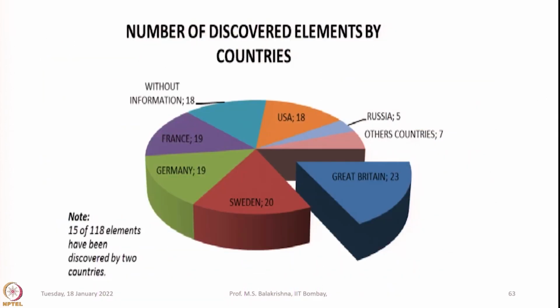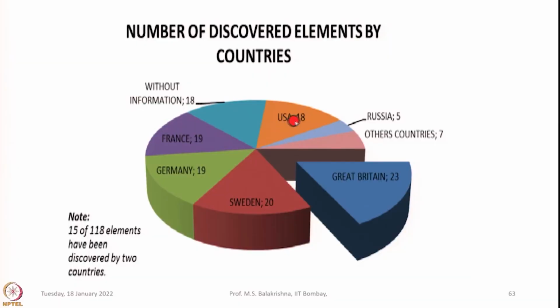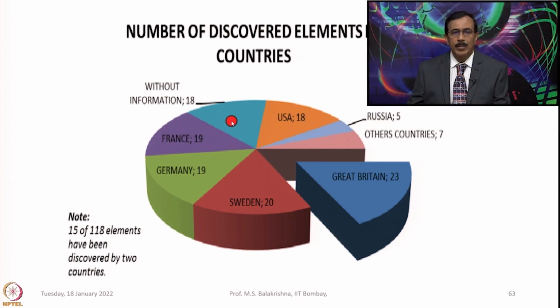If you are curious to know about the number of countries that contributed in the discovery of elements, you can see here, US contribution is 18, Russia 5, and then without information 18 elements, that ancient people knew about these elements, and you cannot really tag these elements to any country. The world civilizations identified these 18 elements, and France contributed in discovering 19, Germany 19, Sweden 20 and Great Britain 23. That means 15 out of 118 elements have been discovered by 2 countries.